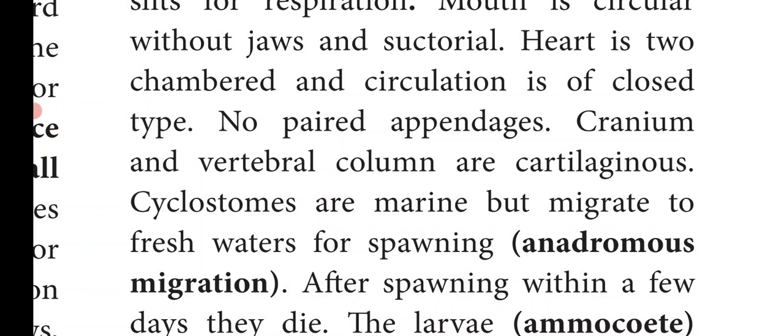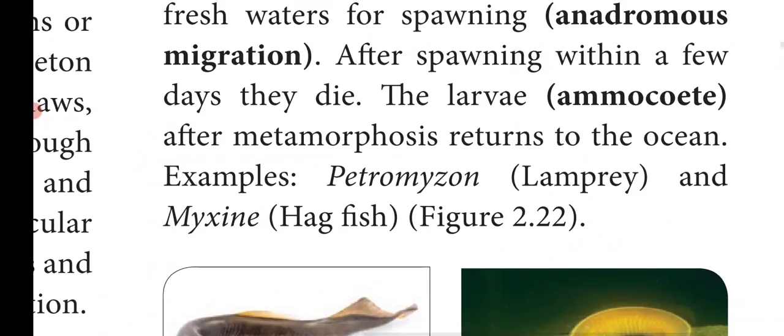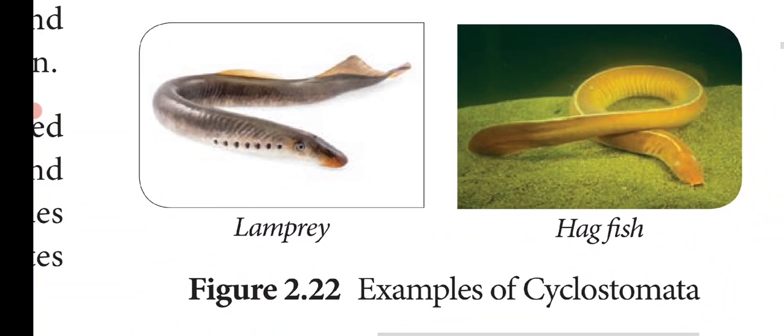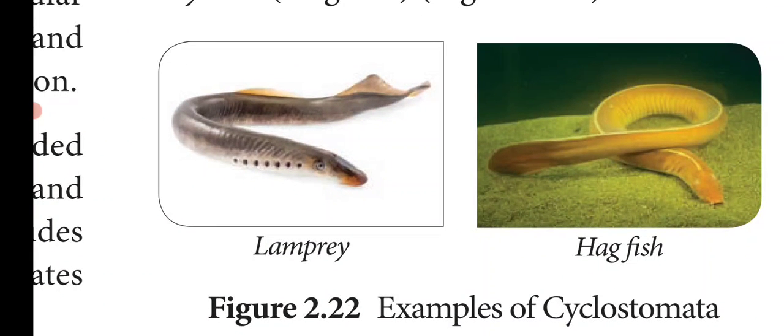The larva remains in the fresh water, and after metamorphosis they migrate to the ocean. So examples are Petromyzon, that is lamprey, and Myxine, that is hagfish. These are the examples of the class Cyclostomata.